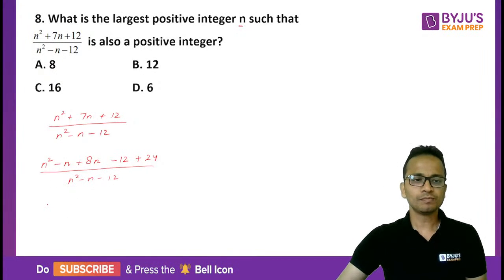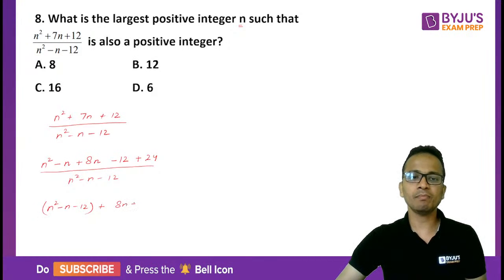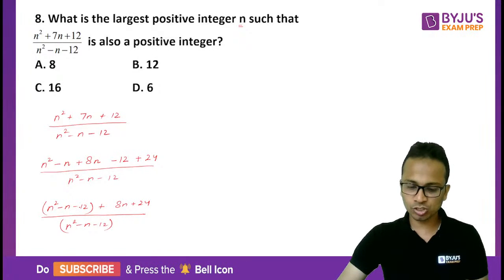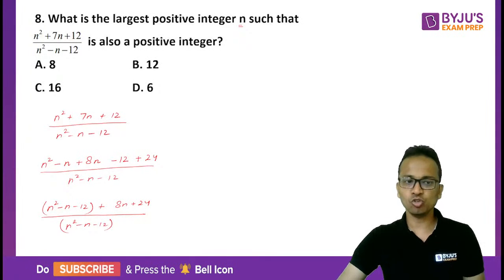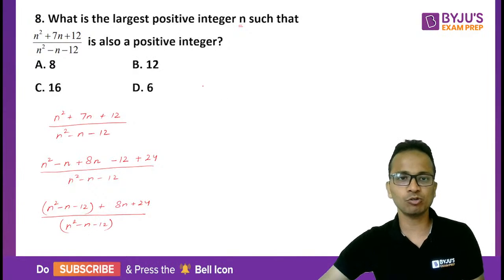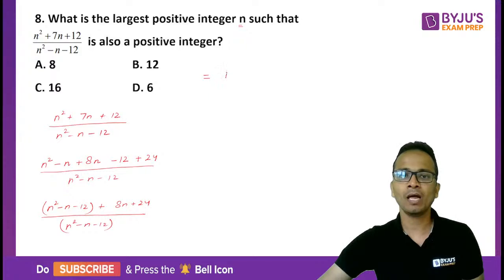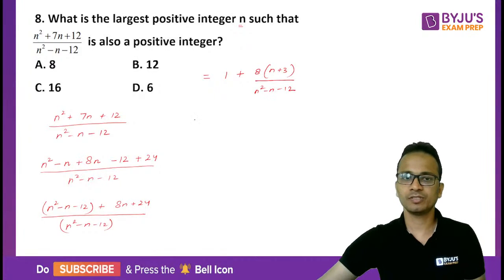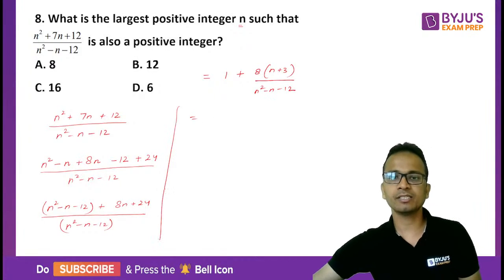Okay, now further the numerator, n square minus n minus 12 I have separated, plus 8n plus 24 separated, whole divided by n square minus n minus 12. Right, now n square minus n minus 12 in the numerator and in the denominator, they will get cancelled out. So this entire expression will become 1 plus, I can take 8 common, n plus 3 divided by n square minus n minus 12. Okay, now let us further factorize the denominator.